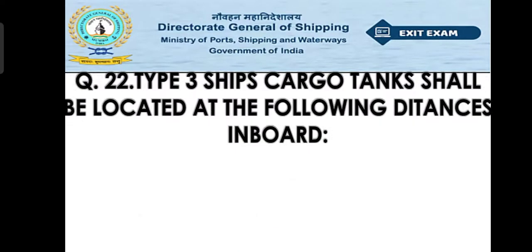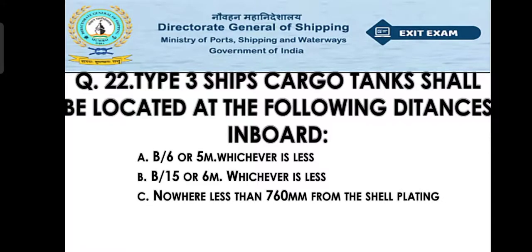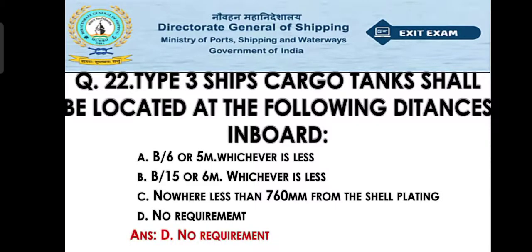Now move to question number 22. Type 3 ship cargo tank shall be located at the following distance inboard. Option A B by 6 or 5 meter, whichever is less. Option B B by 15 or 6 meter, whichever is less. Option C nowhere less than 76 mm from the shell plating. Option D no requirement. So right answer is option D, that is no requirement. So there is no requirement on what the distance should be.